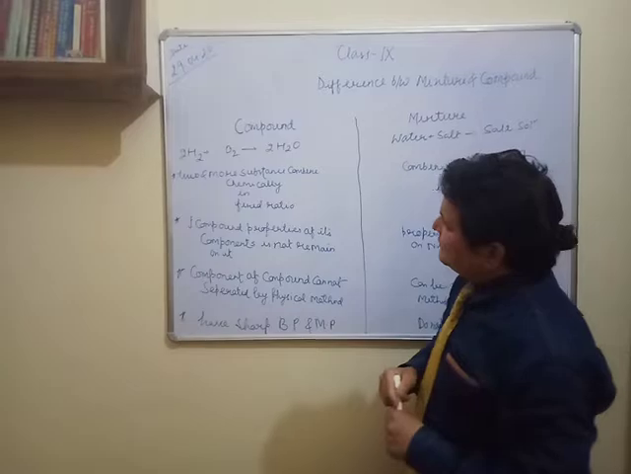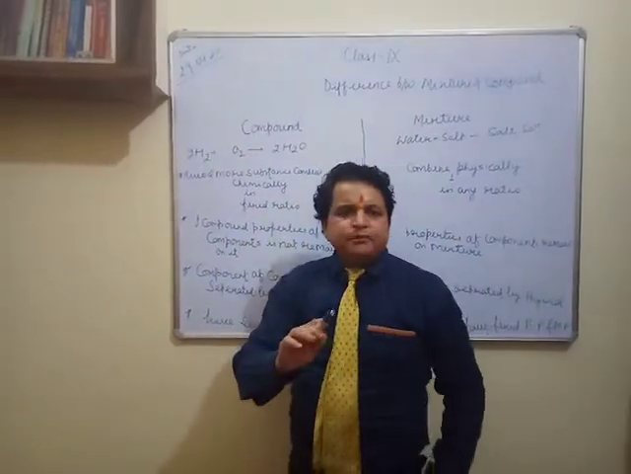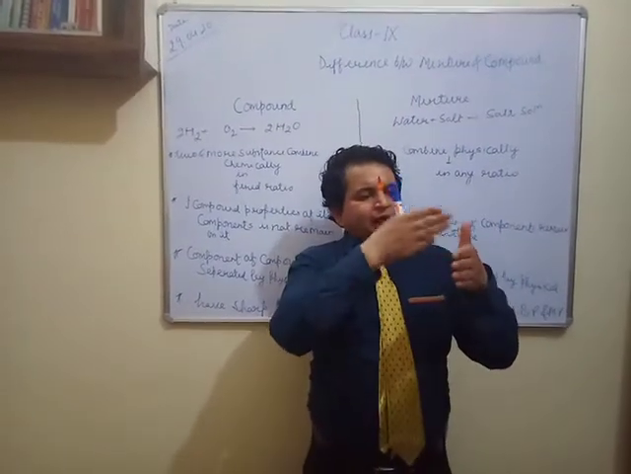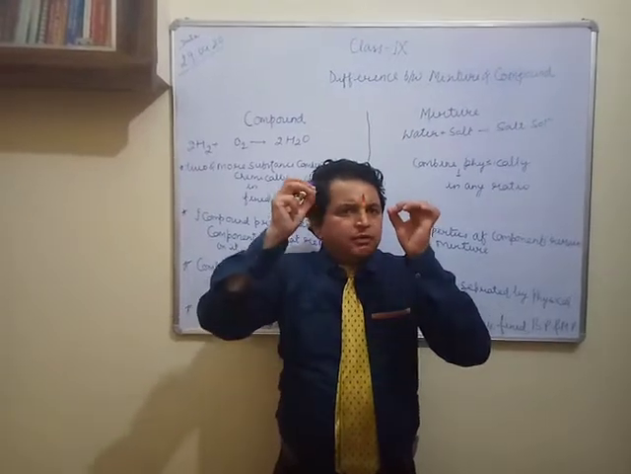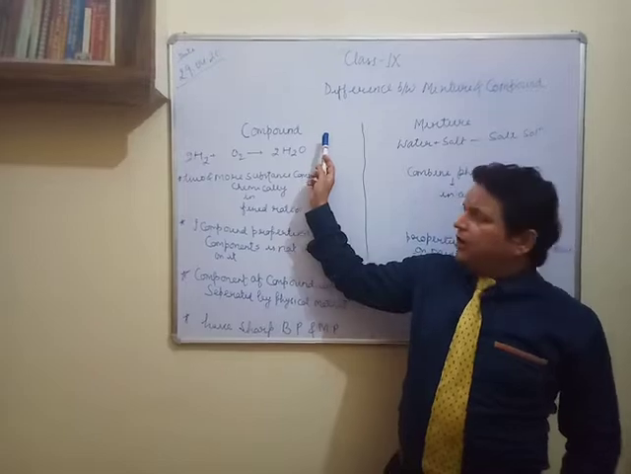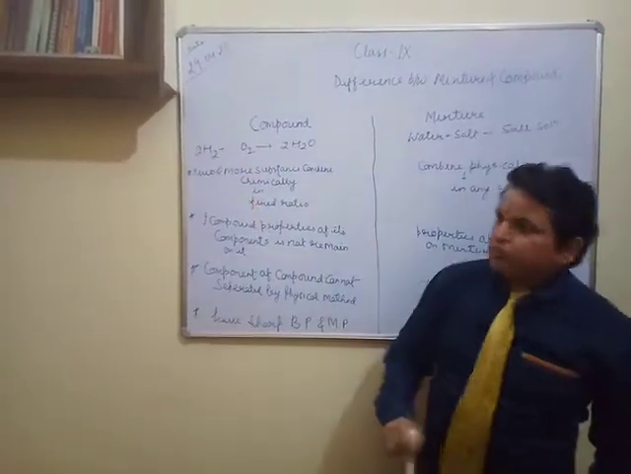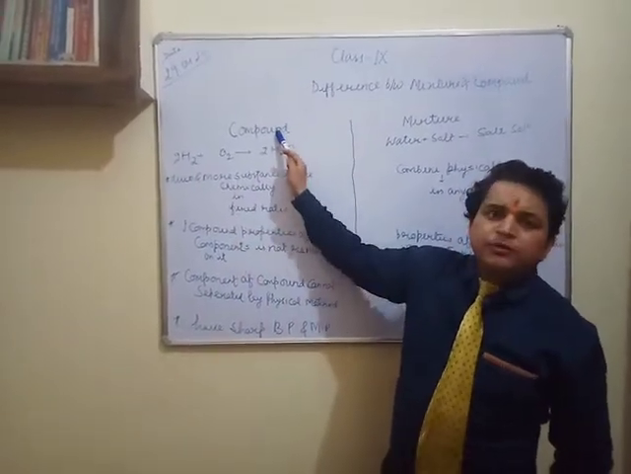Another very important difference is that the components which are combining, just like water is formed by hydrogen and oxygen, their ratios should be fixed. Just like in water, the ratio of hydrogen and oxygen is 1:8. If it is less or more than 1:8, then water will not form.